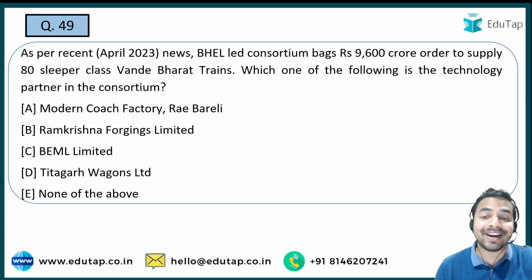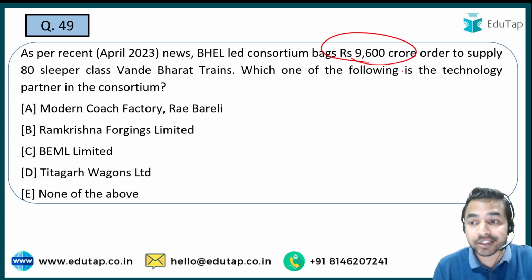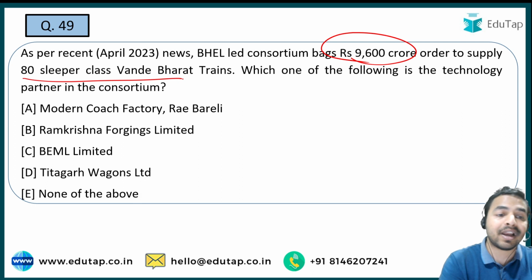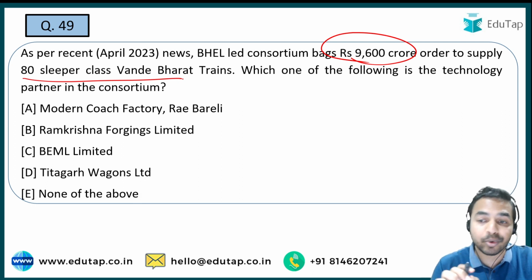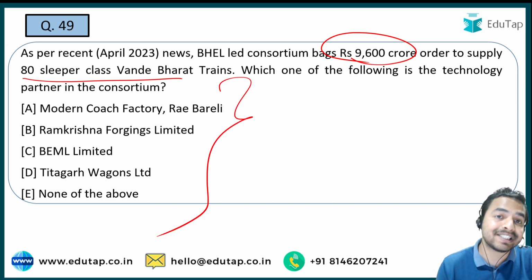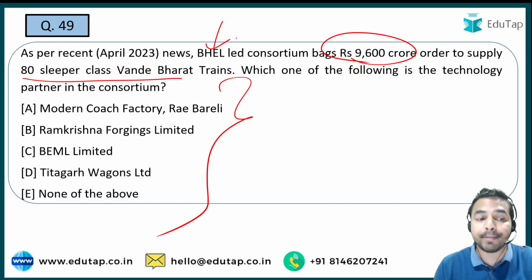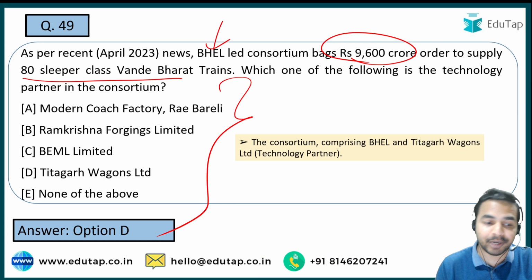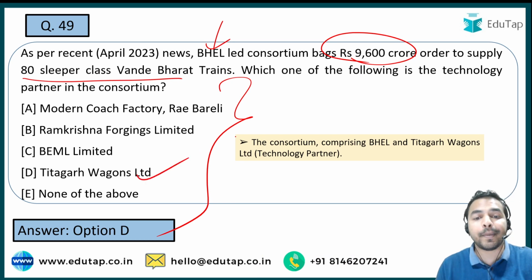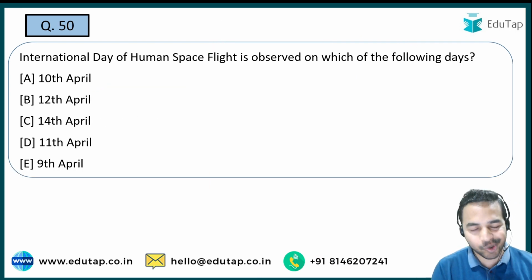The BHEL led consortium backs rupees 9600 crore order, and what exactly is the order? The order is of supplying 80 sleeper class Vande Bharat trains. तो आपके सामने ये जो क्वेश्चन है, the question is which one of the following is a technology partner in this consortium. ये जो consortium है which will be led by the Bharat Heavy Electronics Limited, तो इसमें basically यहाँ पर partner कौन करने वाला है? The name of that particular consortium partner is Titagarh Wagon Limited, which is the partner in this particular consortium for the BHEL Limited.